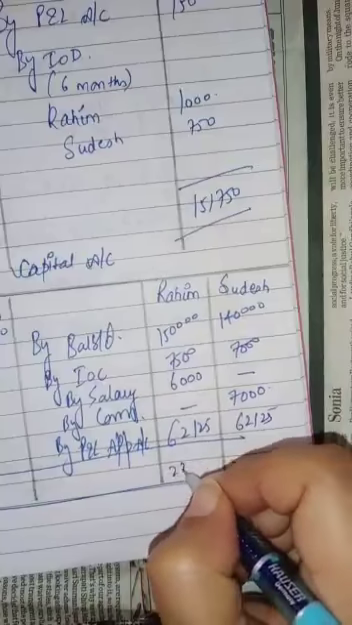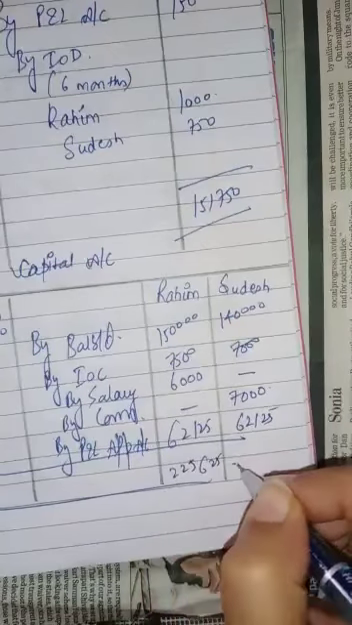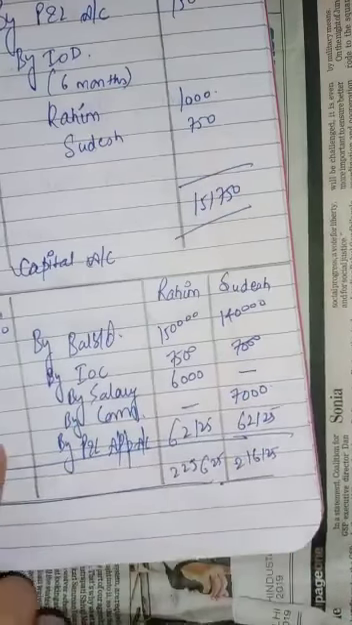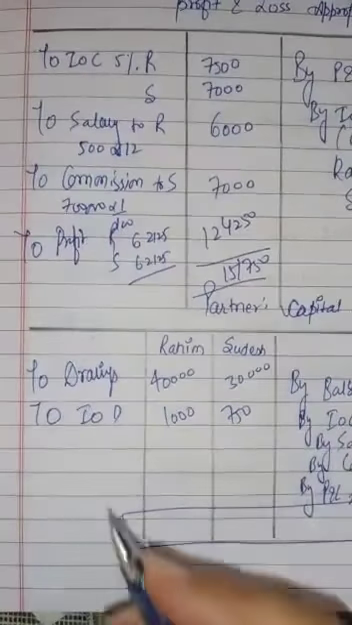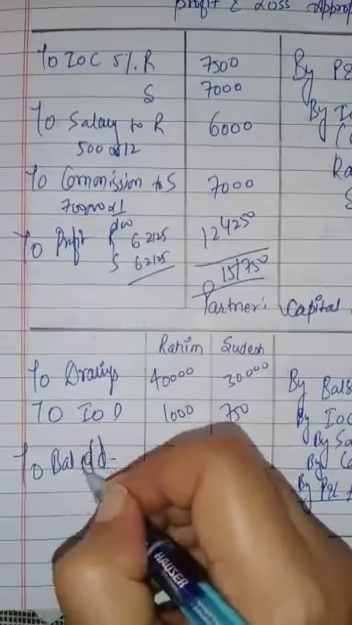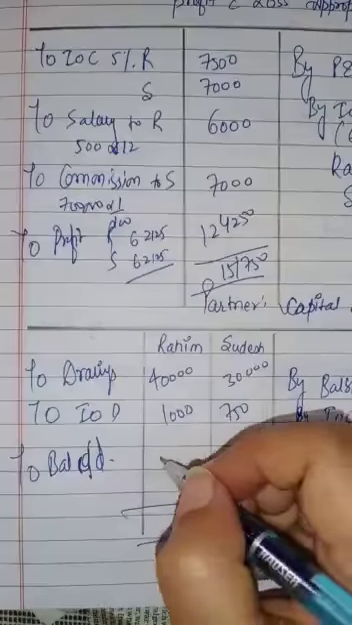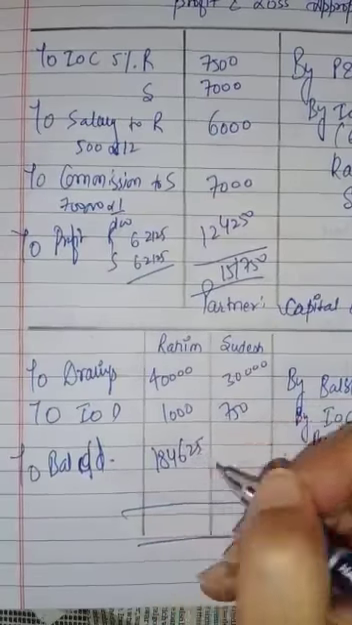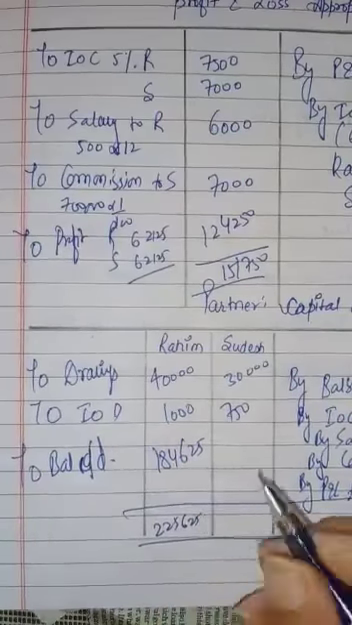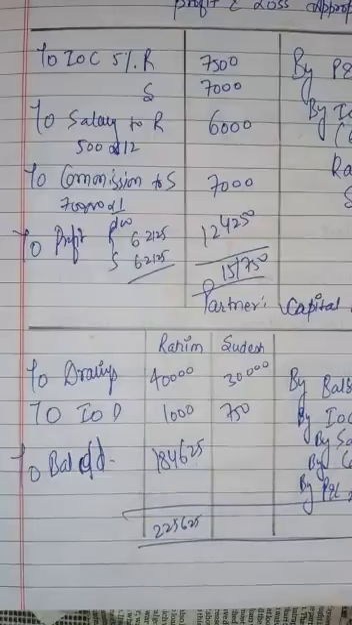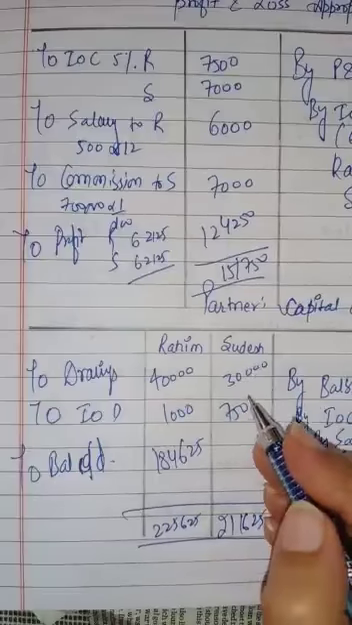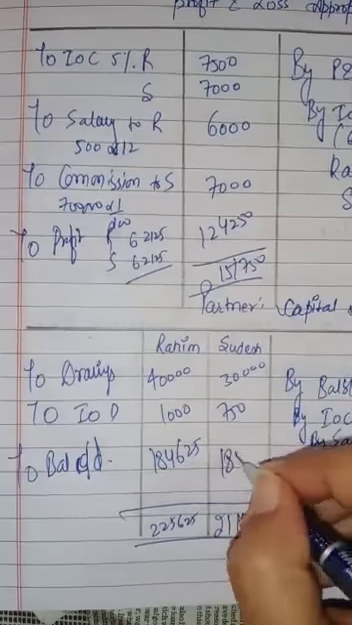It will be 2,25,625 and 2,16,125. And from these credit totals, we will deduct the drawings and interest on drawings. Now we will get the balance carried down. After deducting, it will be 1,84,625. After deducting these 2 items from the total of the credit side, we will get the balance c/d. And from the total of the credit side of Sudesh's capital, we will deduct drawings and interest on drawings. We will get this balance c/d.